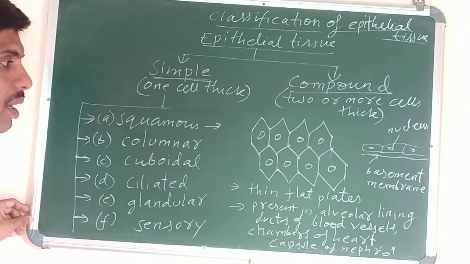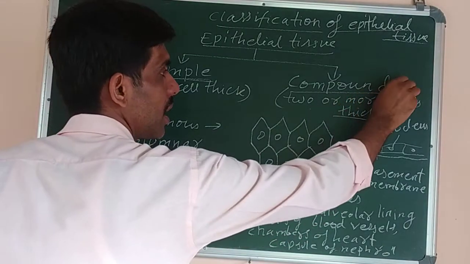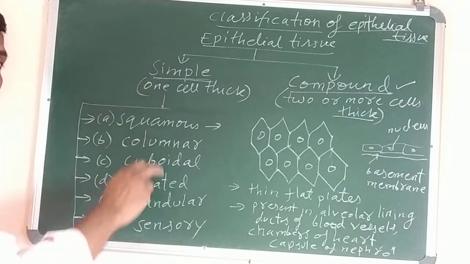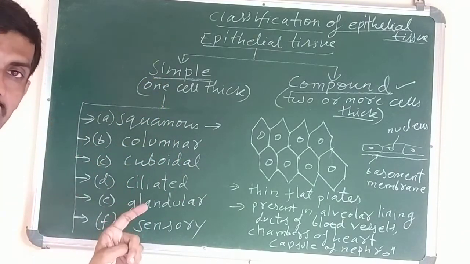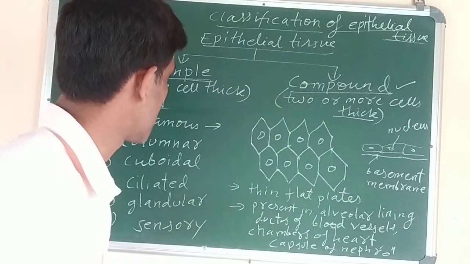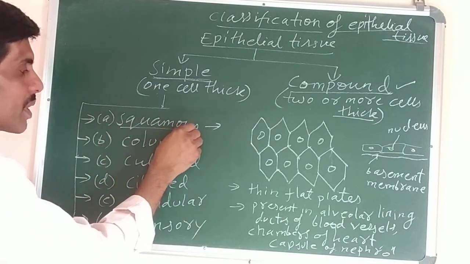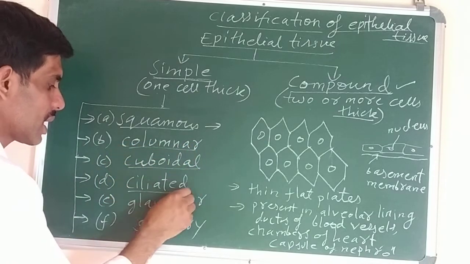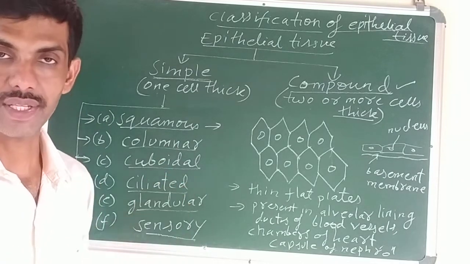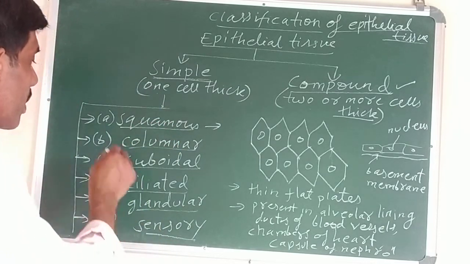tissue. Understood? But if more than two layers of cells are present, then such epithelial tissues are called compound epithelial tissue. So it's clear now that simple epithelial tissue means made up of one layer of cells, and compound epithelial tissue are the one which is made up of more than two layers of cells. Now simple epithelial tissue are further classified into 6 types. What are they? Squamous, columnar, cuboidal, ciliated, glandular, sensory. According to the shape of their cells or according to the functions they perform, simple epithelial tissues are of 6 different types. So one by one we have to study each one of them.